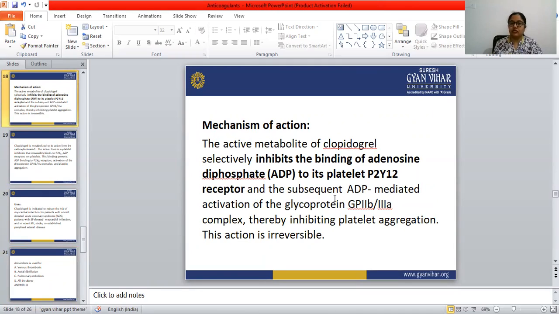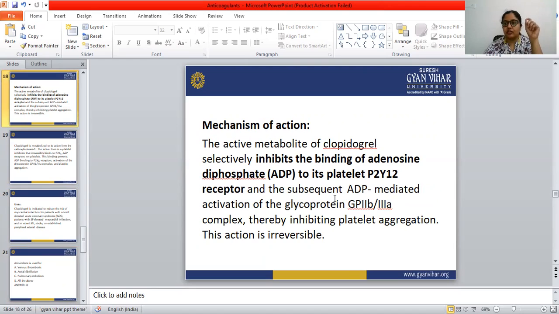Let's see the mechanism of action. The active metabolite of clopidogrel selectively inhibits the binding of adenosine diphosphate, ADP, to its platelet P2Y12 receptor. So what is the mechanism of action of clopidogrel?